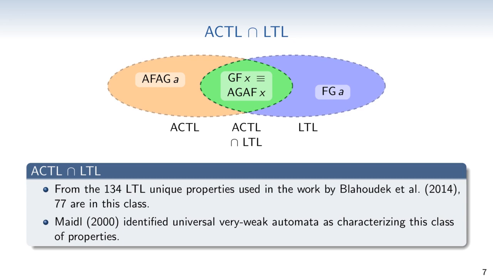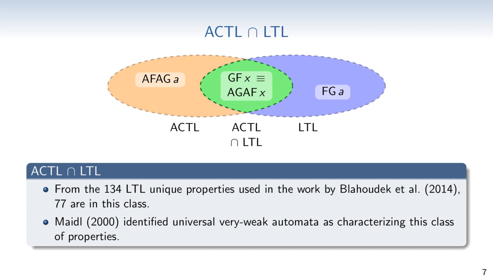The figure here on the slide depicts that there are some properties that are representable only in ACTL, such as always finally always globally x, and there are some that can only be represented in LTL, such as finally globally x. But there are also some that are representable in either ACTL or LTL, such as the one here in the middle. We can either check if a computation fulfills always globally always eventually A, or we can check if each trace in a computation tree fulfills globally finally A. The result will be the same in both cases.